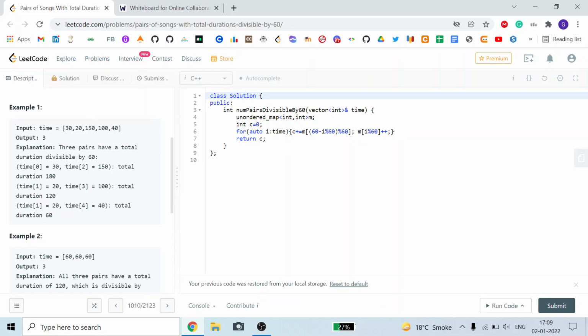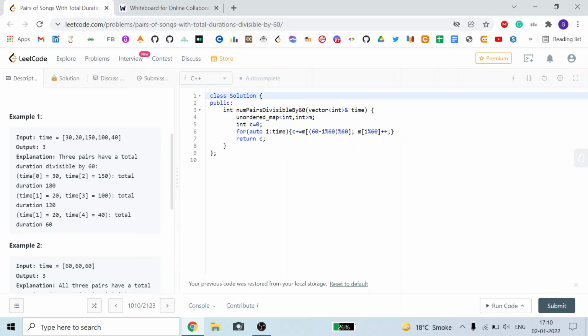I am explaining what I am doing in this loop, for auto i colon time. Here first I will do the operation with 30, then i is equal to 20, then 150, then 100, then 40, then the loop will end.